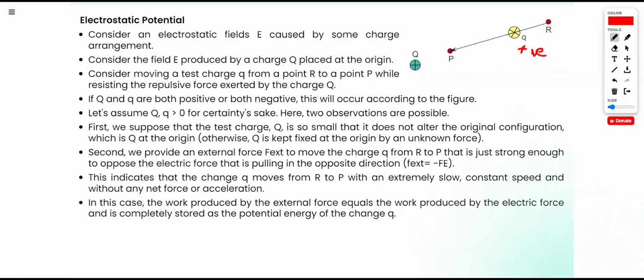This indicates that the charge Q moves from R to P with an extremely slow, constant speed and without any net force or acceleration. In this case, the work produced by the external force equals the work produced by the electric force and is completely stored as the potential energy of charge Q. Now, what about this potential energy? We are going to discuss it later when we have that topic. Okay, now we'll move to the next topic.